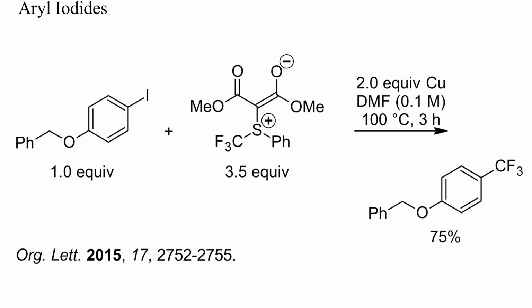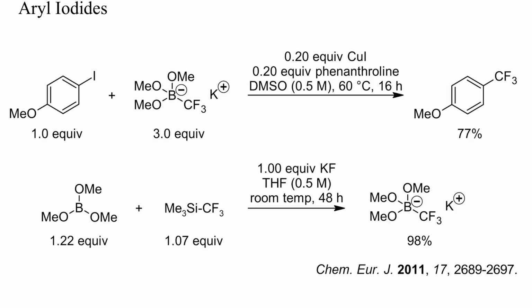Trifluoromethylsulfonium ylides are another alternative source of trifluoromethyl groups. As in the previous examples, the reaction here was conducted in a polar aprotic solvent, DMF in this case, which are good at dissolving salts and at stabilizing reactive intermediates. In this example, catalytic copper and a trifluoromethyl borate brought about trifluoromethylation of 4-iodoanisole. The borate was prepared from a trifluoromethylsilane and trimethylborate.